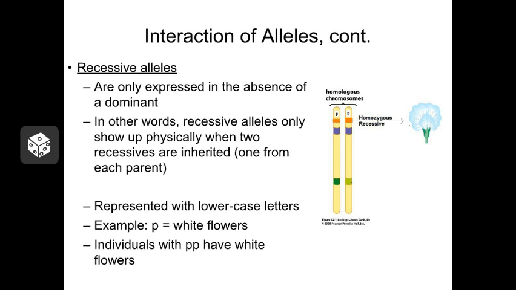Well, there can be many explanations, and it really depends on what that gene actually does, what its function is inside the cell. In the case of the pea plants, the recessive allele for white flowers tells that flower to not lay down any pigment. So the absence of pigment means that that flower is going to turn out white. On the other hand, the purple allele tells the flower to lay down purple pigment. So if that individual inherits only one dominant allele, it's still going to lay down purple pigment, and the flower is still going to turn out purple instead of white.